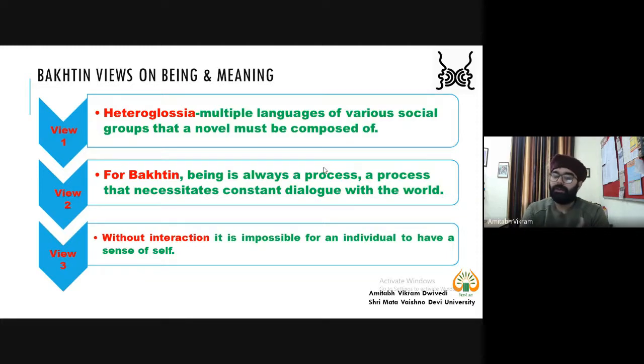So let's say you have a Facebook account and you have different friends. Now many friends are sending you messages, but you reply only to 3 or 4, not all. So again, why this selection? Without interaction, it's impossible for an individual to have a sense of a self. You have realized what you are, and you find, okay, if I talk to these 3 or 4 people, it will be beneficial for me. If I talk to all, it's tiresome, boring, monotonous. So again, you realize what you are, a sense of a self.